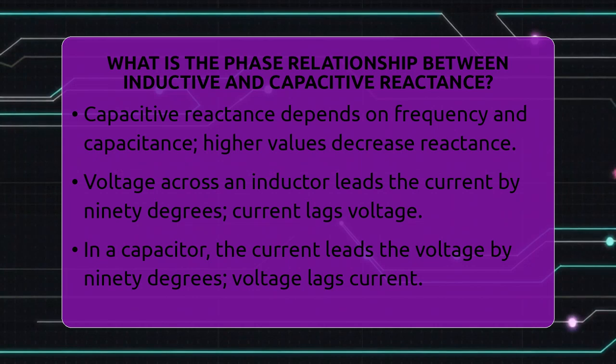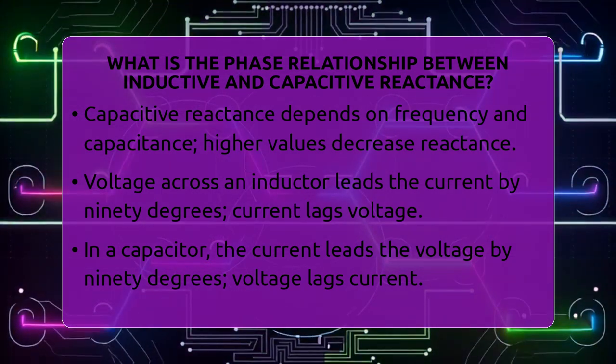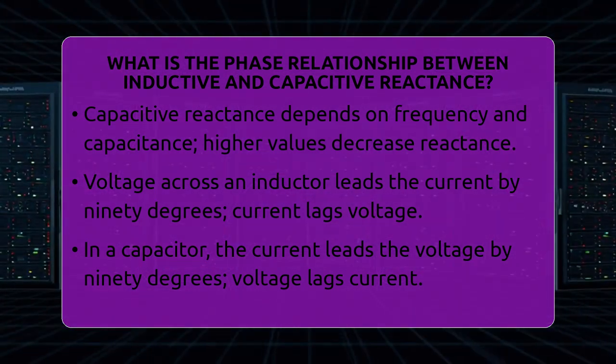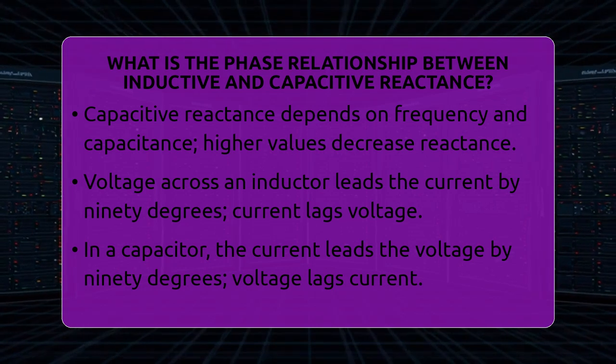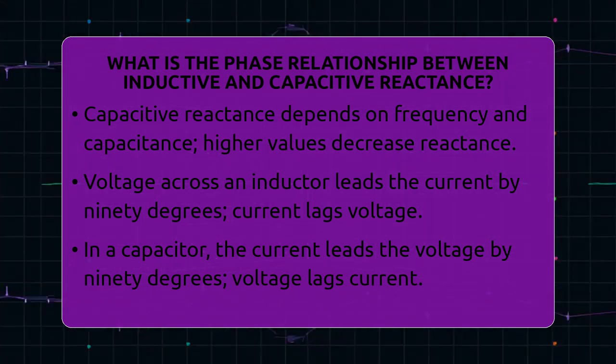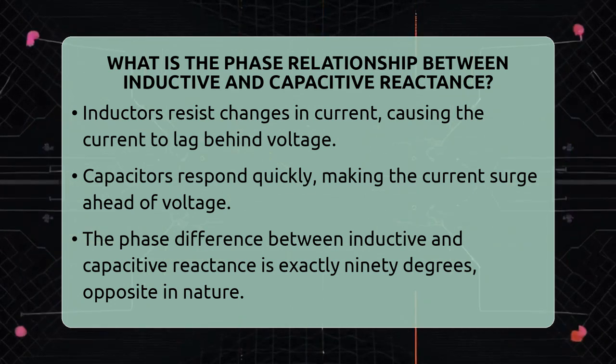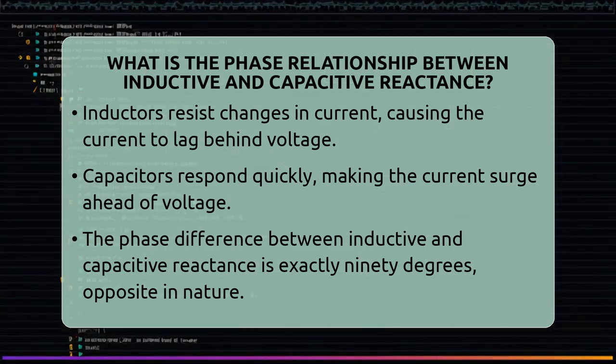The inductor resists changes in current, causing the current to lag behind the voltage. The capacitor, however, responds quickly, making the current surge ahead of the voltage. Because these effects are opposite, they are considered out of phase by 90 degrees. Inductive reactance makes the current lag behind the voltage, while capacitive reactance makes the current lead the voltage.